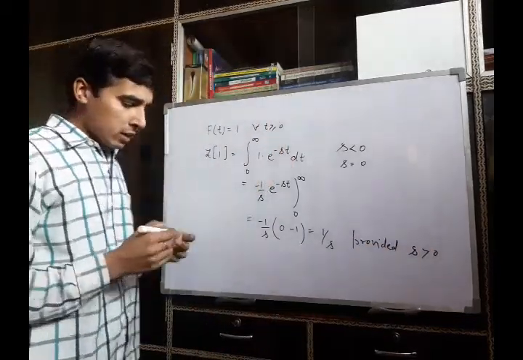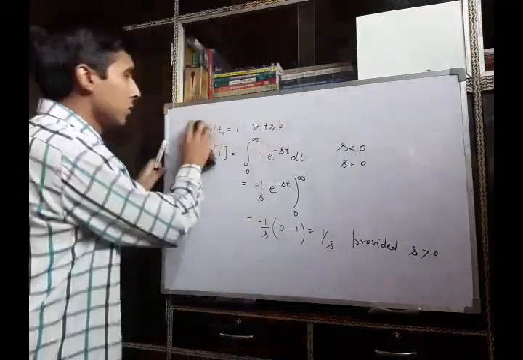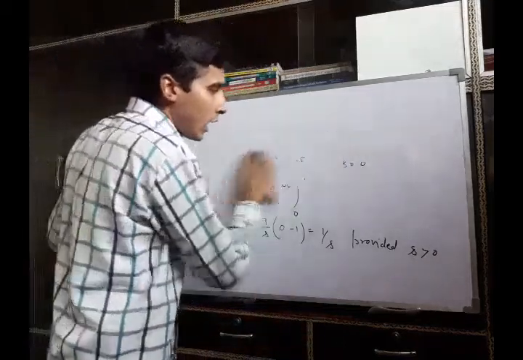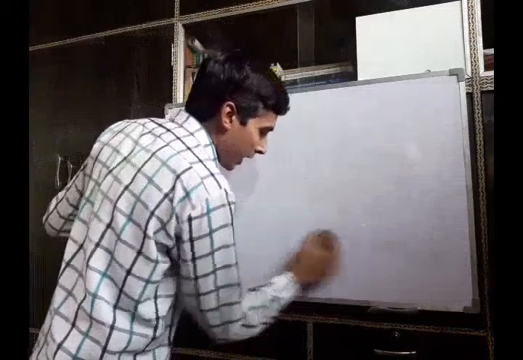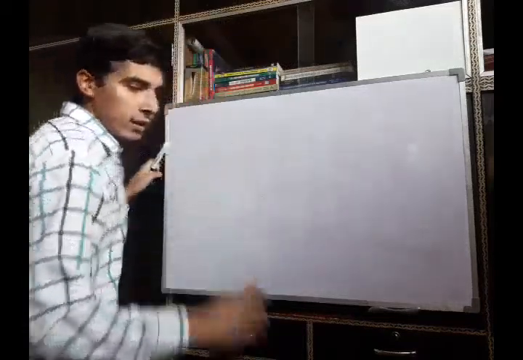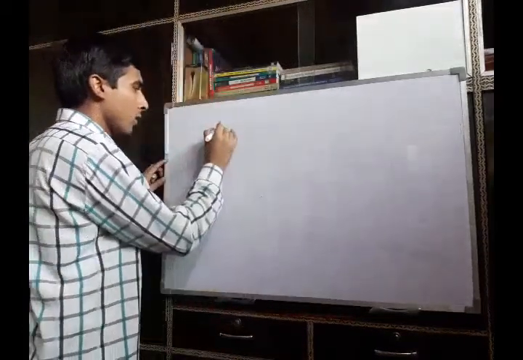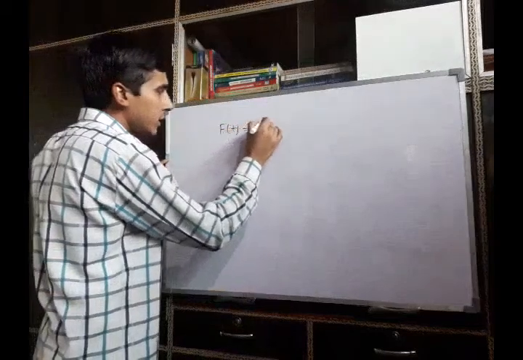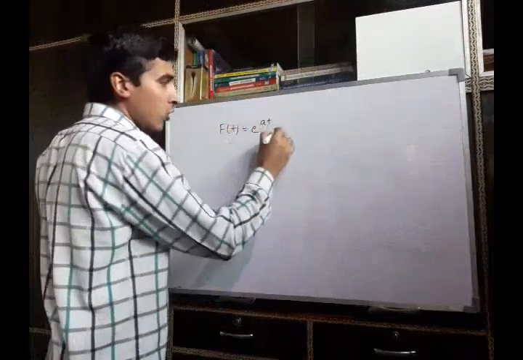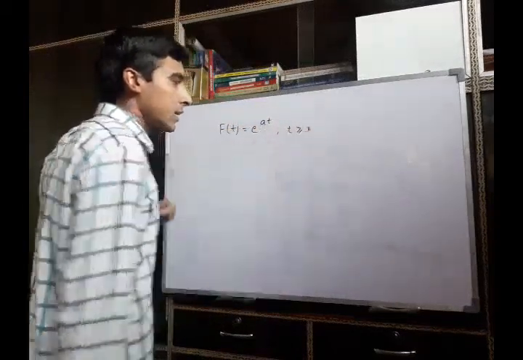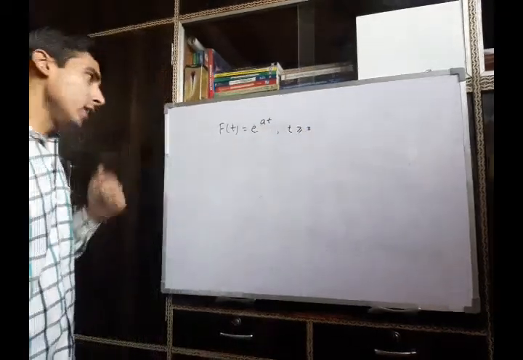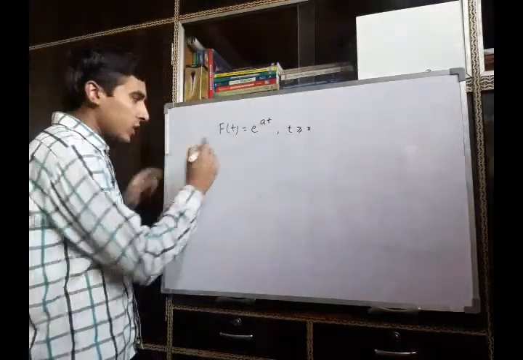Now we consider another example, f(t) as e raised to power at, for all t greater than or equal to 0. Again, use the definition of Laplace transform.